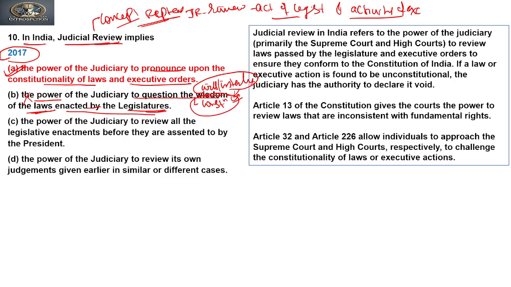Now the third says the power of judiciary to review all the legislative enactments before they are assented by the president. No, it is also incorrect. First of all, judicial review can only apply to the acts passed by legislatures, right? And as we all know, there is a difference between a bill and an act.